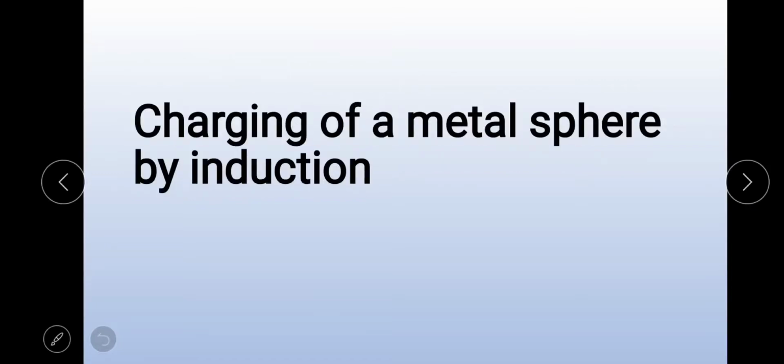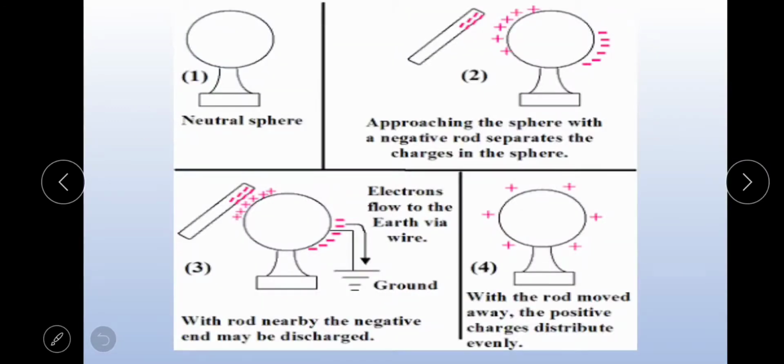Charging of a metal sphere by induction. Let us discuss this concept. Consider this diagram. In this diagram there are four sub-diagrams. In the first diagram, consider the neutral sphere, or uncharged metal sphere, on an insulating stand.